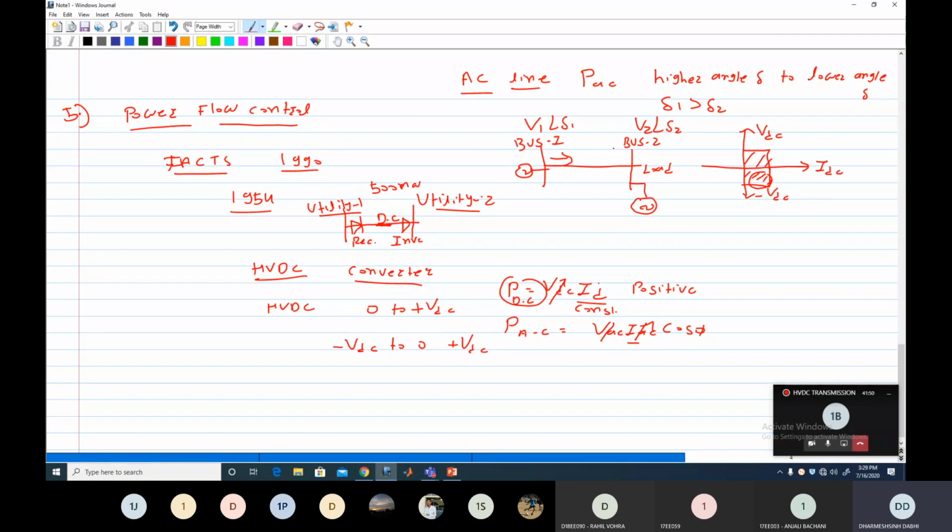So here you do not have any control of the AC power. You can transmit the power only in one direction, either 1 to 2 or 2 to 1, at a time only. Here it is the generator, here is the load, so you always transmit the power from here to here. In the same way, in the AC line we transmit both active power and reactive power. So what about reactive power?